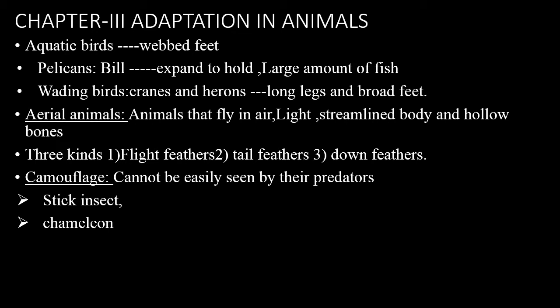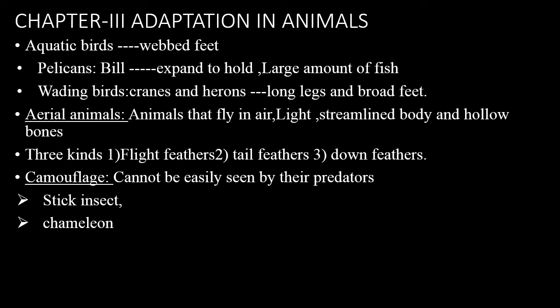Aerial animals are animals that fly in the air. They have a light, streamlined body, and their bones are hollow in order to fly in the air. Birds have three kinds of feathers: flight feathers, tail feathers and down feathers. Flight feathers on the wings help them to fly. Tail feathers help them to change the flying direction. Down feathers keep them warm.